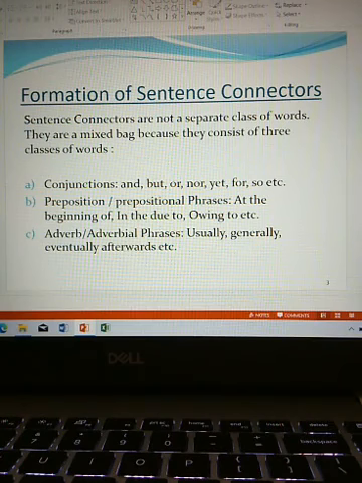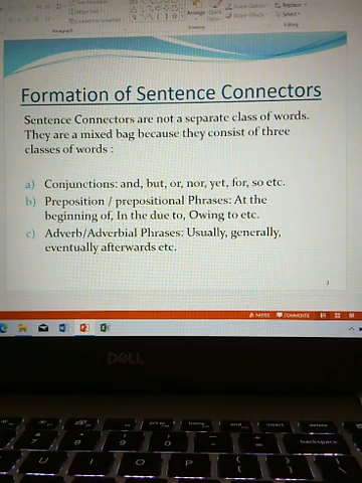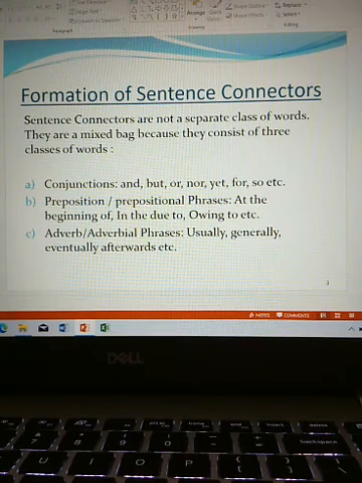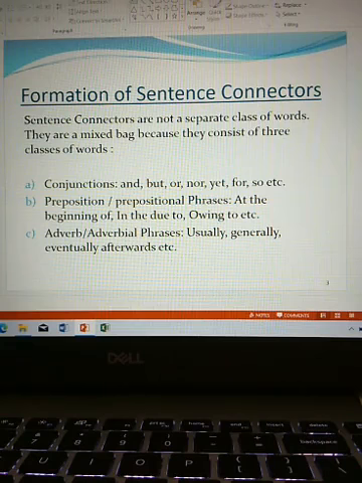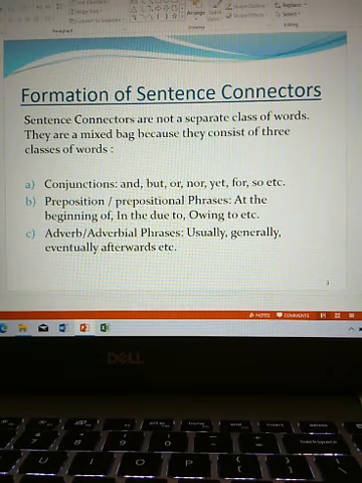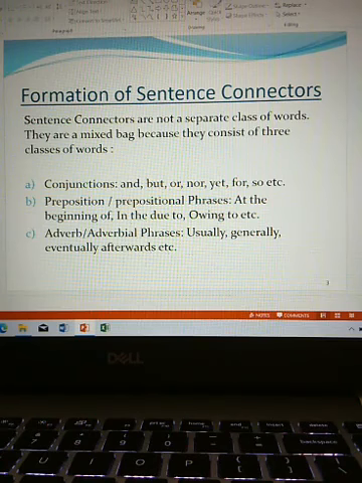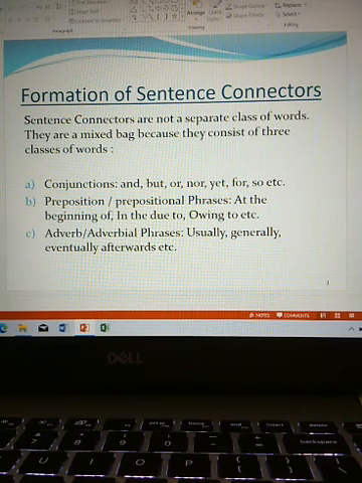Formation of sentence connectors. Sentence connectors are not a separate class of words. They are a mixed bag because they consist of 3 classes of words. A. Conjunctions. So conjunctions are and, but, or, nor, yet, for, so, etc.